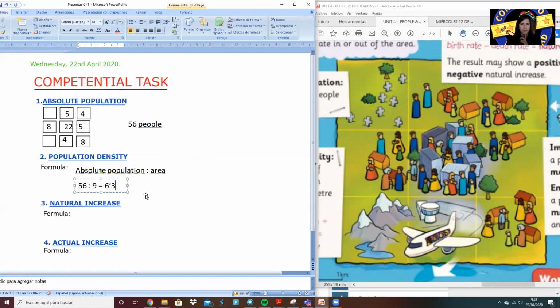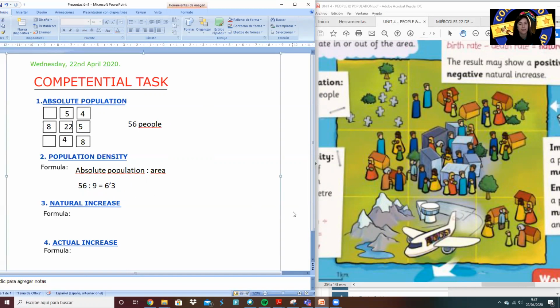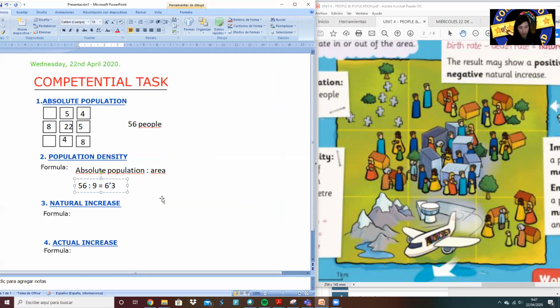But I don't know if you started doing this kind of division with Luis. I think you have, so you can calculate the exact number. So this will be 6.3 people per square kilometer.